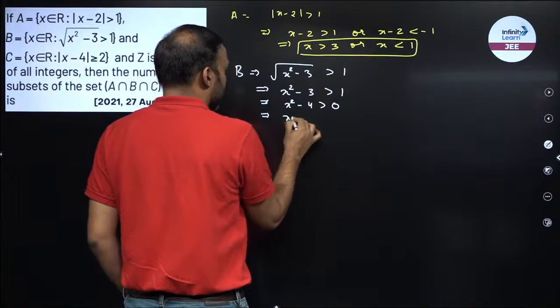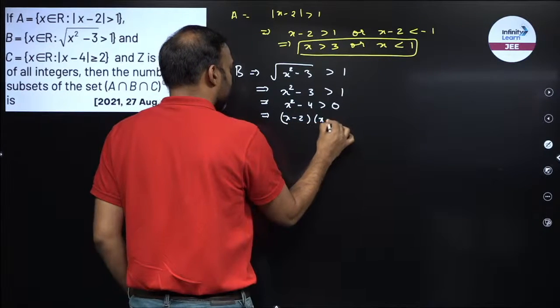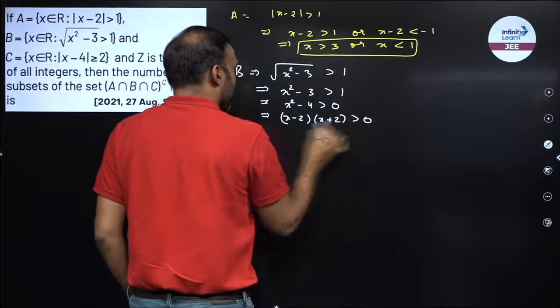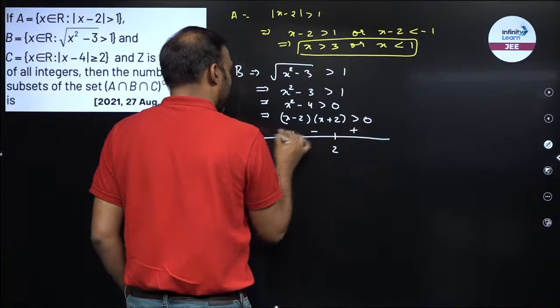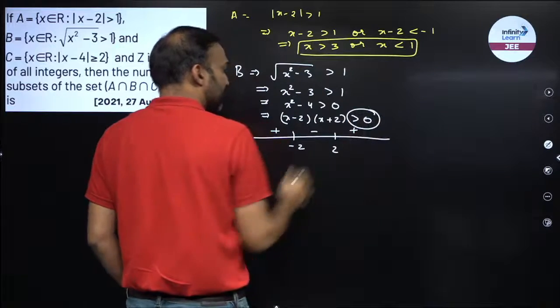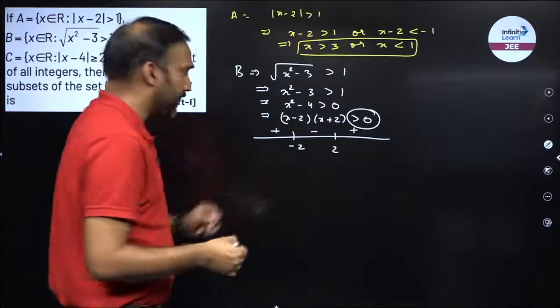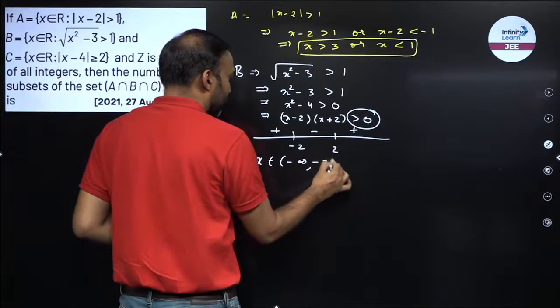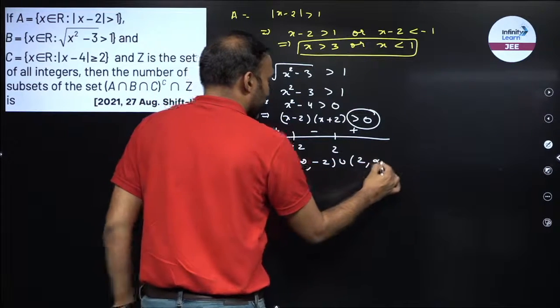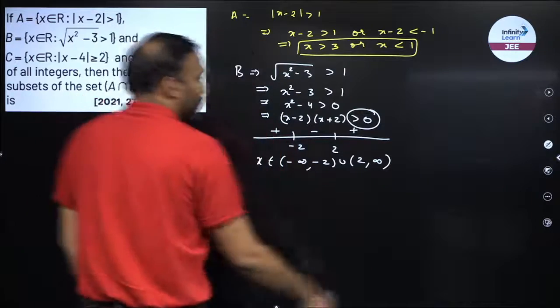I will use the wavy curve method. I will factorize this. I will plot the roots on the number line. Right hand side is positive, negative, positive. I am looking for larger than 0, which means positive, right? Wavy curve method. So my answer would be x belongs to minus infinity to minus 2 union 2 to infinity. So now I'll move on to part C.